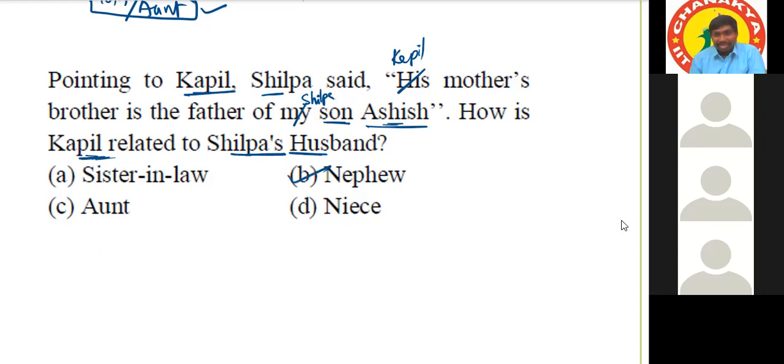Yes, sir, that's what I'm saying. Very good, Piyush. Suppose there is one more option like none of these. Now tell your answer. Then you have to calculate, but still we'll get nephew, right? Because mother's brother is uncle, and uncle's son is Kapil.